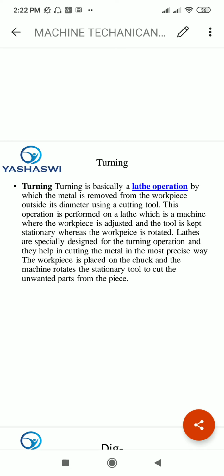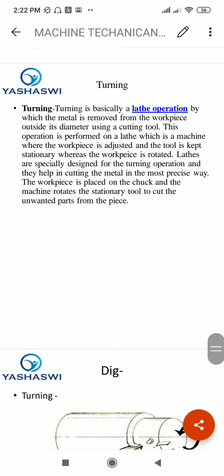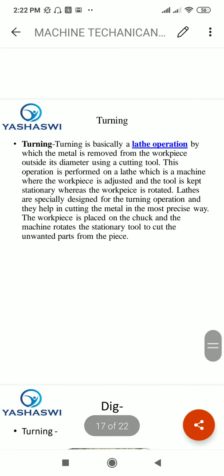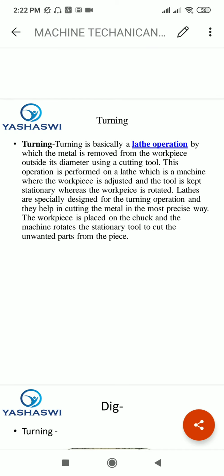Now the second operation is turning. Turning is basically a lathe operation by which the metal is removed from the workpiece outside its diameter using a cutting tool. This operation is performed on a lathe, which is a machine where the workpiece is rotated and the tool is kept stationary. Lathes are specifically designed for turning operations and they help in cutting the metal in the most precise way. The workpiece is placed on the chuck and the machine rotates the workpiece against the stationary tool to cut the unwanted parts from